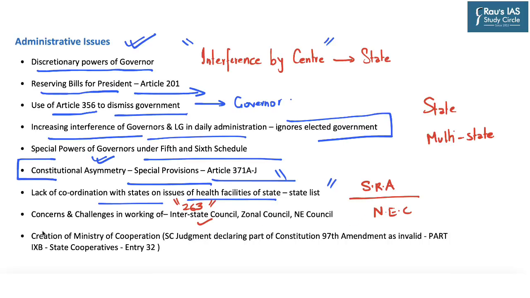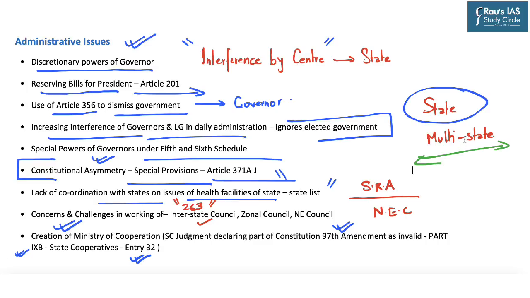Now lastly, the article talks about the creation of the Ministry of Cooperation by the Union Government. Now this becomes interesting because recently the Supreme Court in its judgment has declared a part of the Constitution 97th Amendment as invalid, which deals with state cooperatives. Because according to the Supreme Court, the state cooperatives are part of the state list under entry 32. Hence, only that part of part 9B which deals with multi-state cooperatives has been declared as valid.